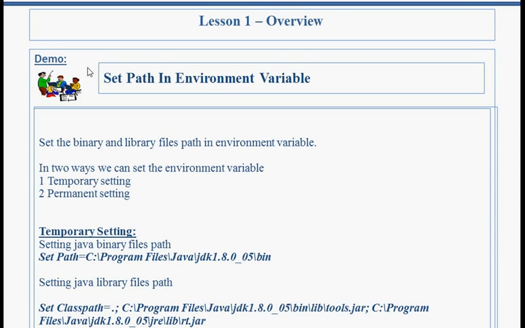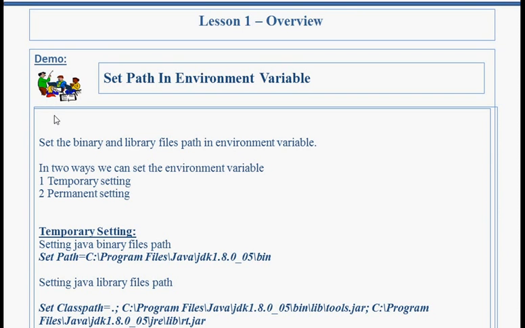And in two ways we can set the environment variable. First is temporary setting, another is permanent setting. In temporary setting, before we compile and execute our program, we have to set the path and the classpath variable. By using this command, set path equals this path, where your JDK software is installed in your system, and set classpath, this is the path for tools.jar and rt.jar. This is about temporary setting.